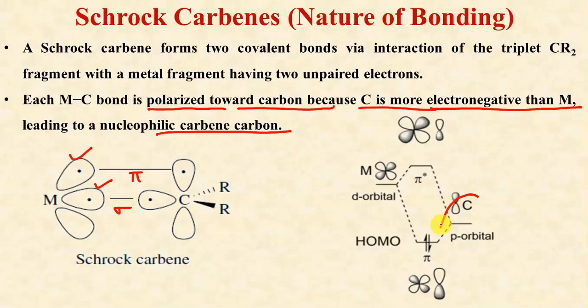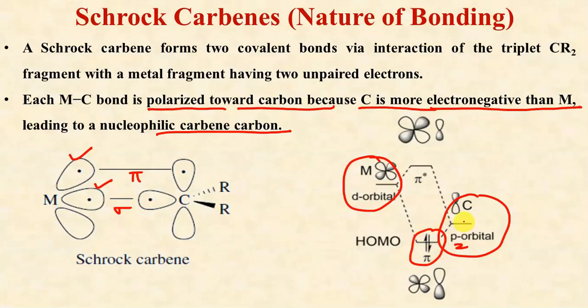That's why you can see here that this pz orbital is lower in energy, because the pi electron density lies mainly on this carbon atom, in contrast to the d orbitals. Because the pi electron density mainly resides on the carbon atom, it is nucleophilic in nature and has a partial negative charge. So this was the bonding of Schrock carbenes, which is totally different from that of Fischer carbenes. Consider this a very important point.